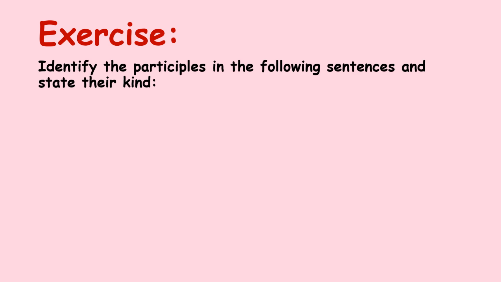Let us do some exercises to reinforce what you have learnt already. Identify the participles in the following sentences. He jumped from a running train. Now, how are you going to identify participles? The rule for identifying is, first of all, identify the main verb. He jumped. Jumped is the main verb. So jumped cannot be the participle. Then look for an -ing word. You got the -ing word here. What type of train? Running train. So running now becomes the present participle.